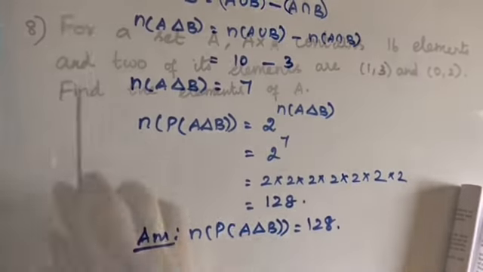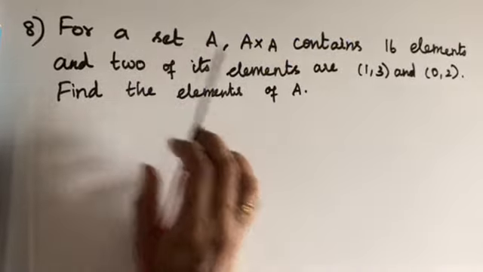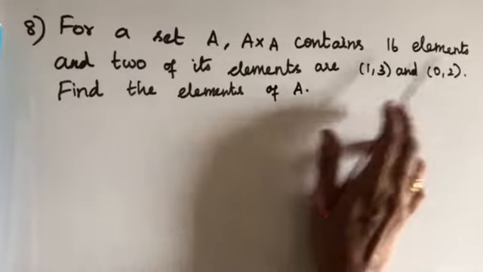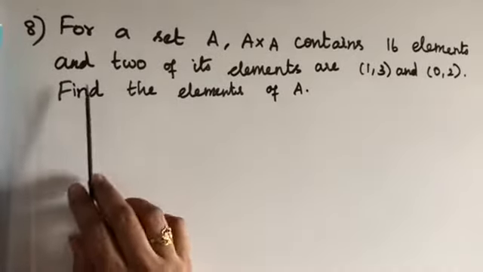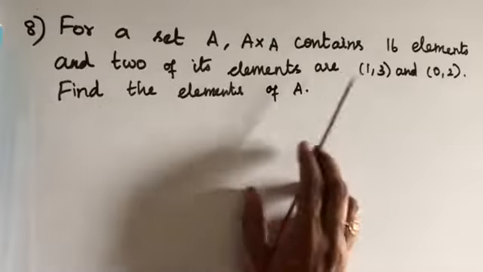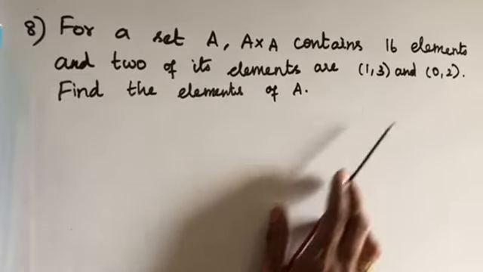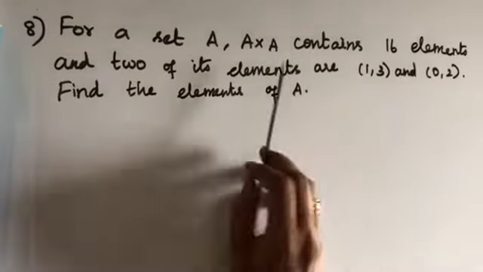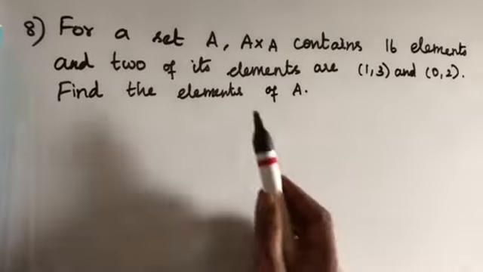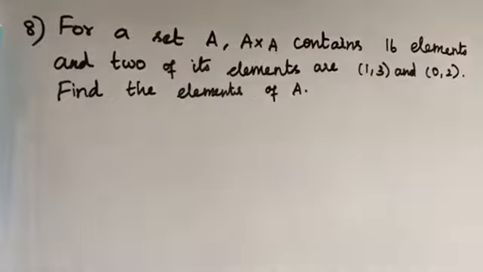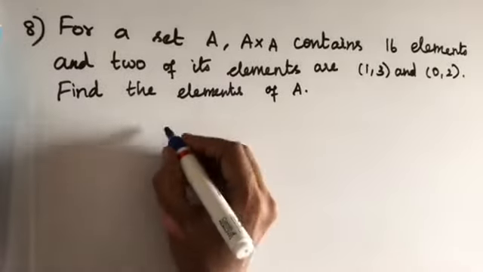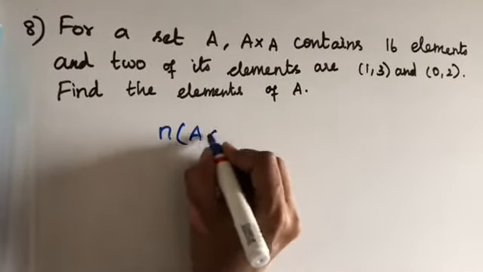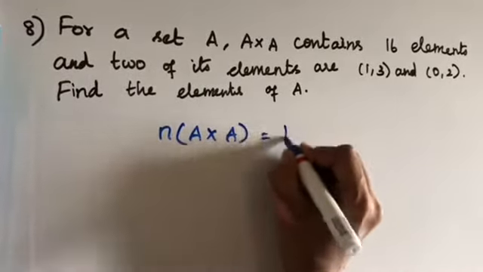n of p of a symmetric difference b is equal to 128. For a set A, A cross A contains 16 elements and 2 of its elements are (1, 3) and (0, 2). Find the elements of A. Here it is given that A cross A contains 16 elements, the Cartesian product of the set A by itself. n of A cross A is equal to 16.